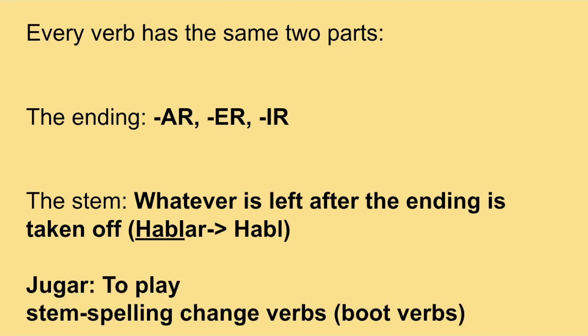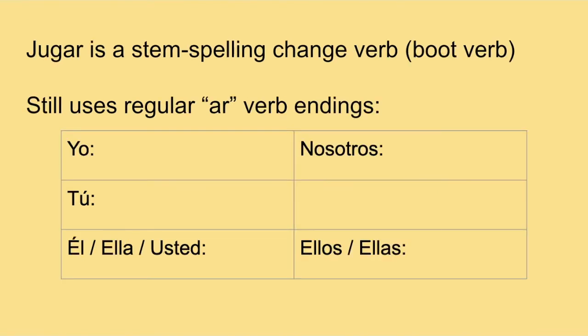So that is important because jugar, the verb to play, specifically to play sports, is a stem spelling change verb. So otherwise known as boot verbs. So we're going to talk about exactly what that means in a second, but the important part is to know what the stem is of this verb, which is the first three letters, J-U-G. So jugar is a stem spelling change verb.